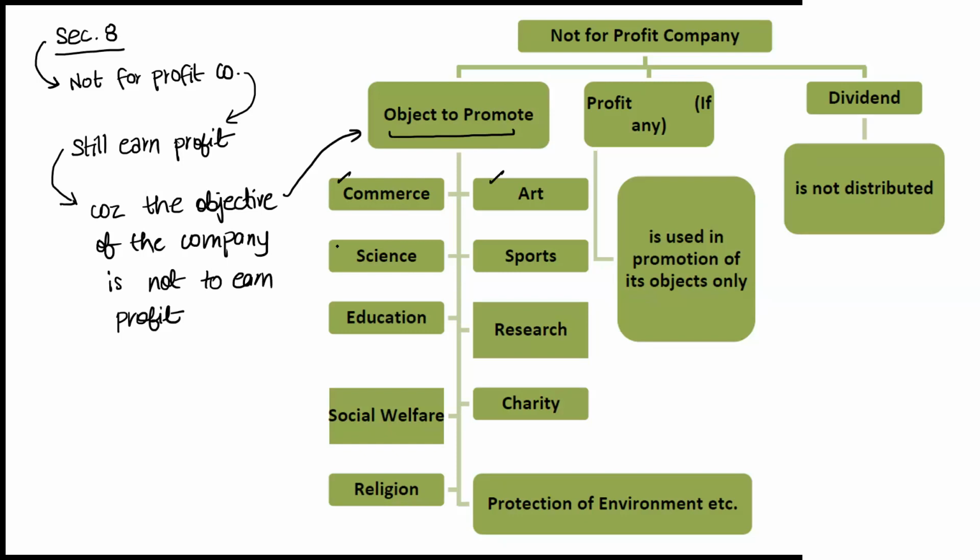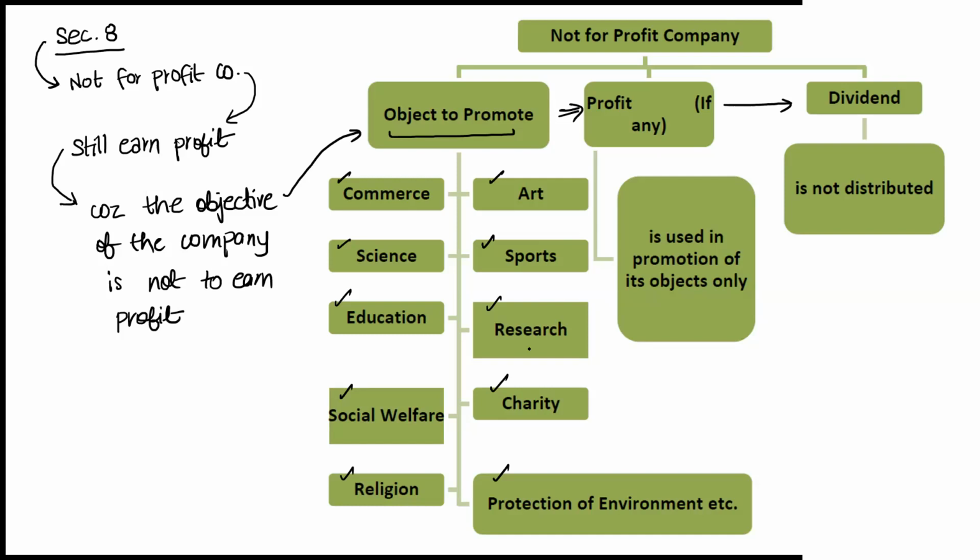commerce, art, science, sports, research, education, social welfare, charity, religion, protection of environment. And while doing all this, if we earn profit, this profit will be again used to promote the same object, and this profit will not be distributed as dividend.